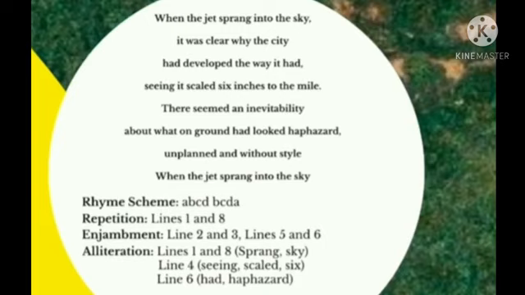There we have given A. Then city and inevitability, so there we can give B. Then had, haphazard, so it will be C. Then mile, style, it will be D. So the rhyme scheme of this stanza is A, B, C, D, B, C, D. This is the rhyming scheme or the rhyming pattern.